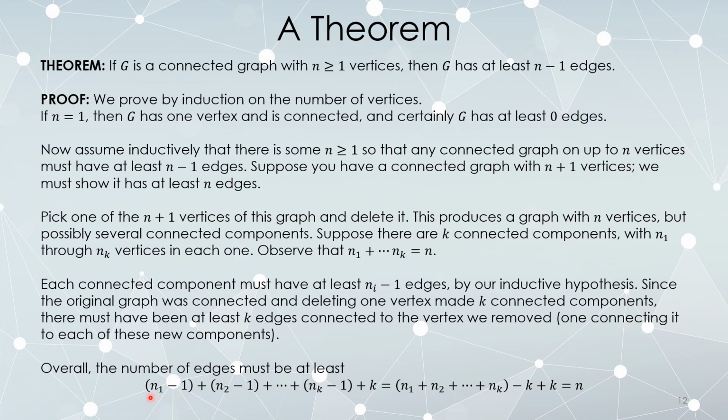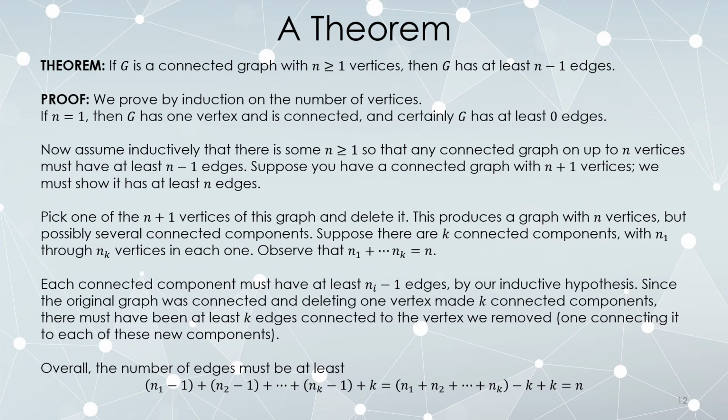So altogether, the number of edges is at least this much, but notice I have a minus 1 for each of my n's, and I have k of them. So I end up with a minus k, which exactly cancels that plus k. Then we have n1 plus n2 up to n sub k, which was assumed to be n. So the number of edges in our original graph must be at least n, which is exactly what we were trying to prove for our inductive proof.